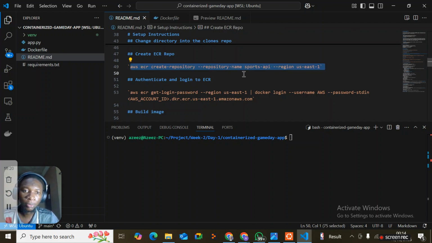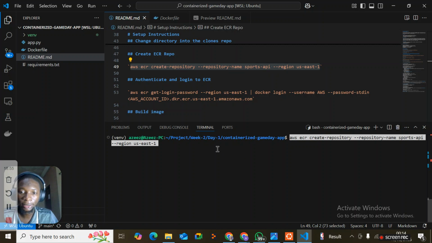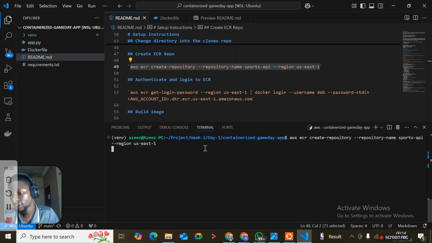This is a command to create a repository in AWS: aws ecr create-repository, with the repository name sports-api in the region us-east-1.